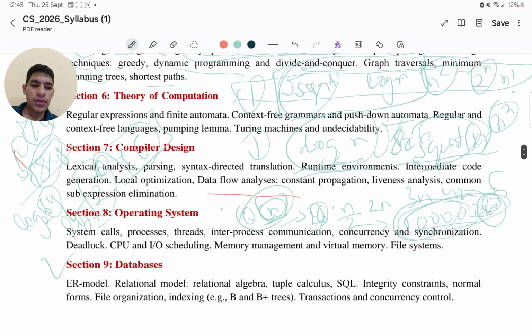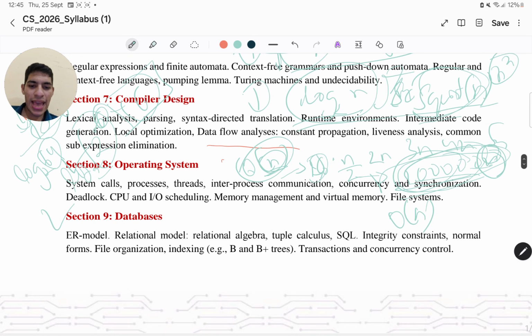Okay, so as I said, 1 million n will still be big O of n, because that's just a constant multiplied with n. And n by 2 is also big O of n, because 1 by 2 is actually getting multiplied with n.